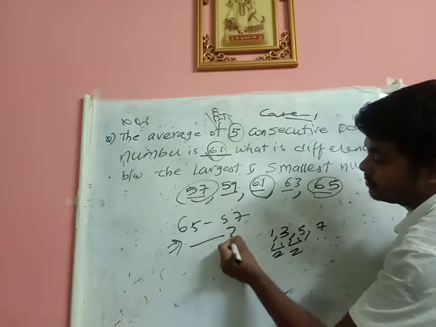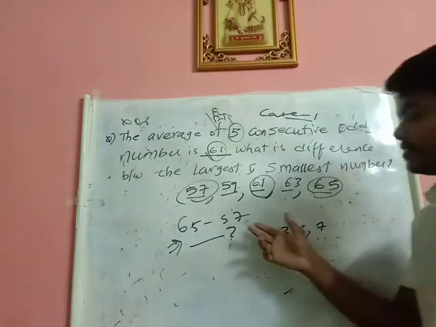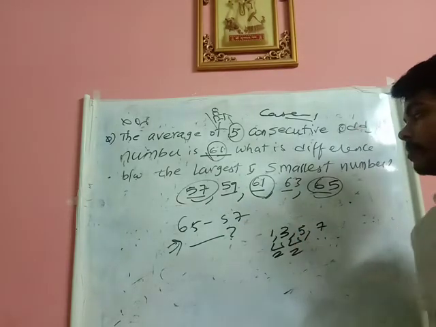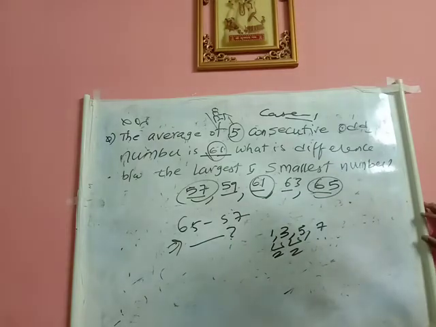So this is the answer, right? You will be getting 65 minus 57. How much will you be getting? That is the answer, right? So initially you should be able to do this type of sums, right?